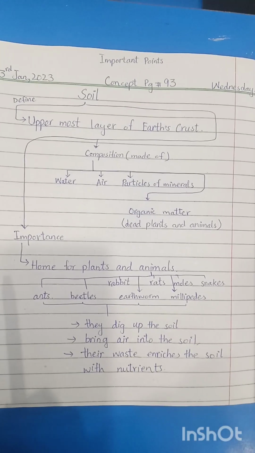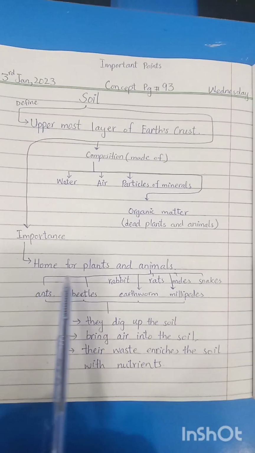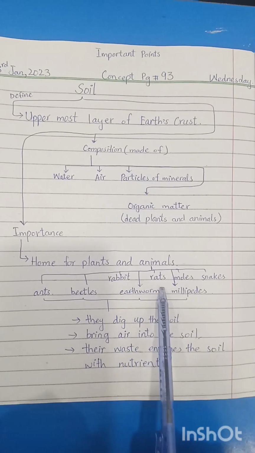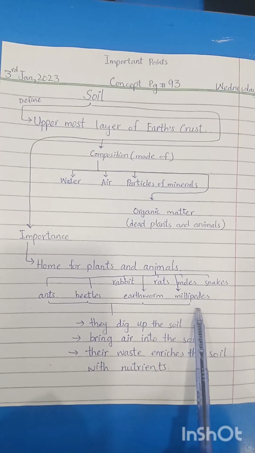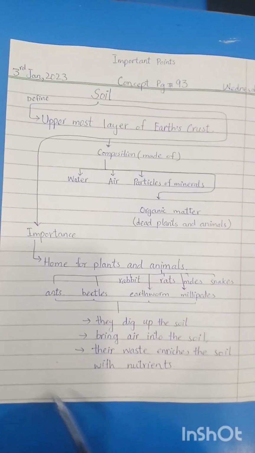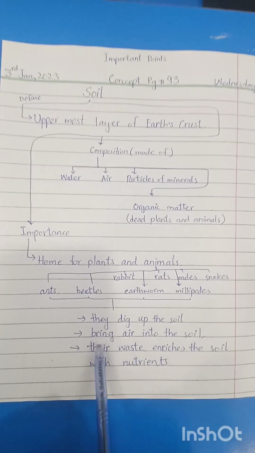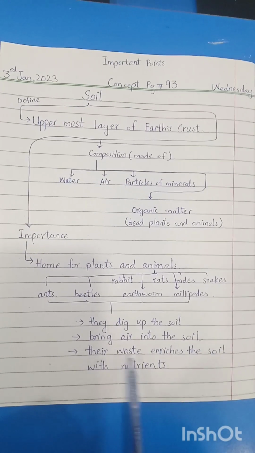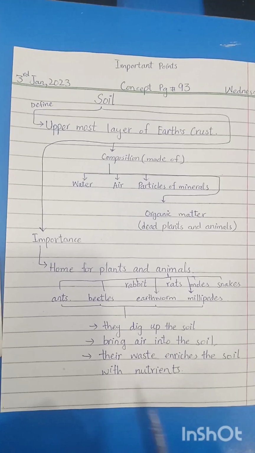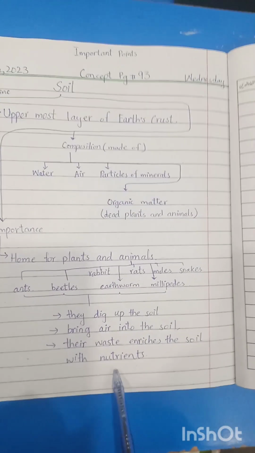And what is the importance of the soil? It's the home for plants and animals. Which animals? Rabbits, rats, moles, snakes, millipedes, earthworms, beetles, ants. And what are they doing? They dig up the soil, bring air into the soil, and their waste enriches the soil with nutrients. So it's the overall view of today's concept.